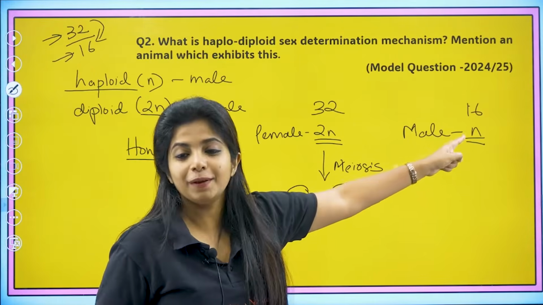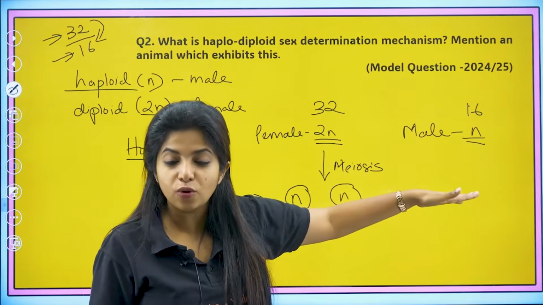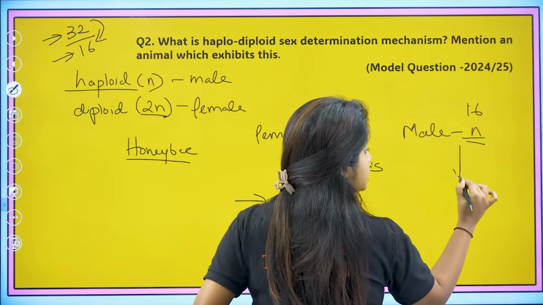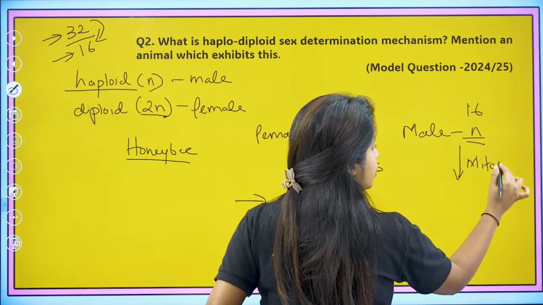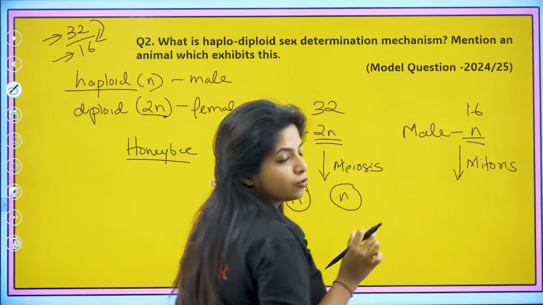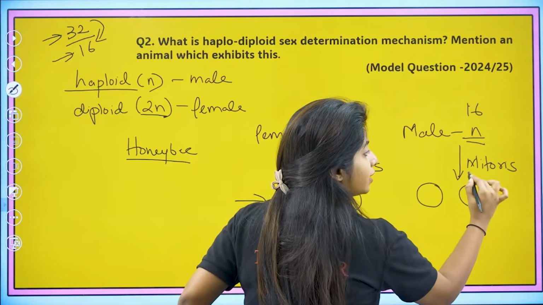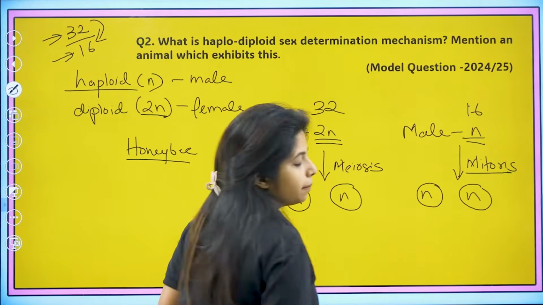Now what about the male? The male is already half. Can it undergo reductional division again? No. It says I don't want to undergo reductional division. Instead, I will undergo equational division. Whatever number of chromosomes are over here, let me make the same number of chromosomes over here. For that, it has to undergo mitosis, not meiosis.